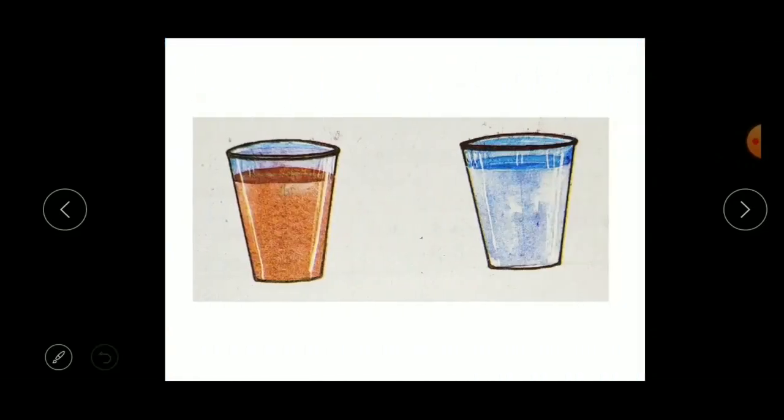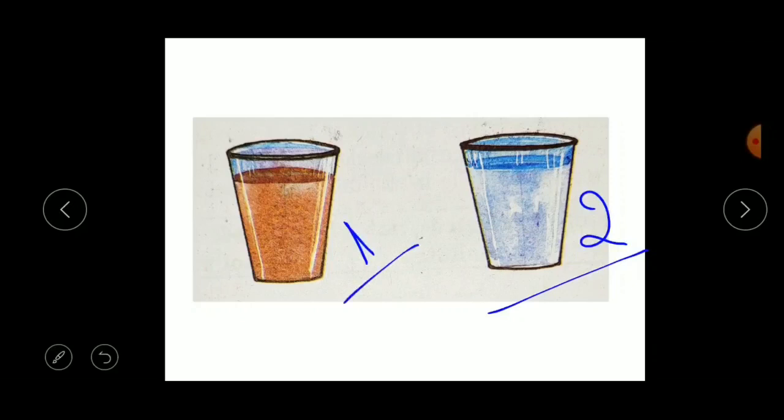So let's start. Children, here are two glasses of water. Just give them the names 1 and 2. The second glass contains pure, clear water, whereas glass 1 contains dusty water. The dust is there within this glass. Now you tell me, which glass of water will you drink?